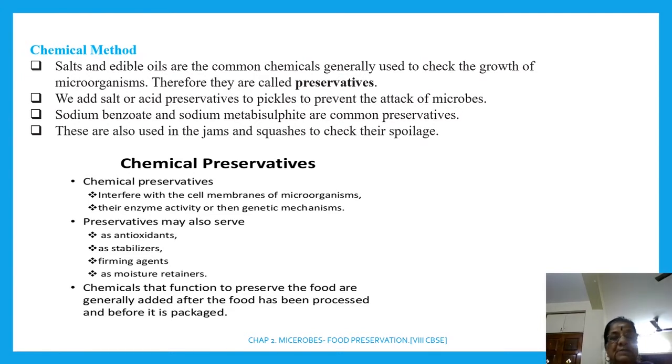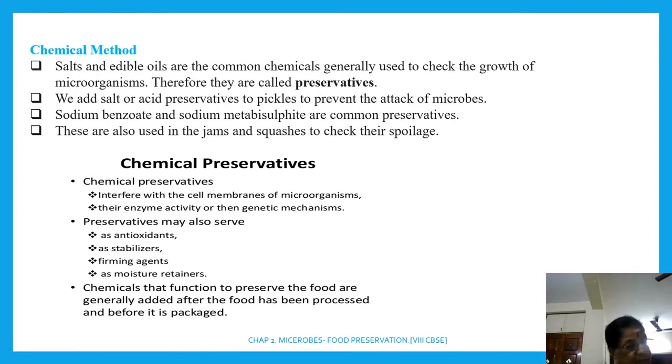Okay, so chemical preservatives, இதோட role என்னன்னா, it prevents or interferes with the cell membrane of microbe. That is, it will prevent the entry of microbe. Their enzyme, it stops the enzyme activity of the microbe. And it is also functioning as antioxidant, as stabilizer, firming agent, as moisture retainer, and chemicals that function to preserve food are generally added after food has been processed and before it is packed. I hope you understand this.